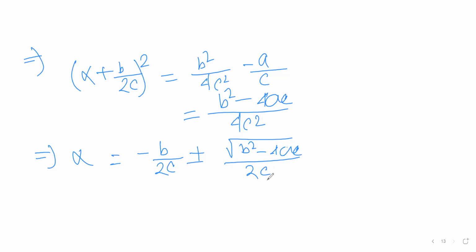Okay, so we already see that if we take square of any real number, that cannot be negative. So if this quantity is negative, then no real root exists, right? So we get two values of alpha. Fine. And when the values are equal, if this quantity is 0, b square minus 4ac equals to 0, then equal roots, right?